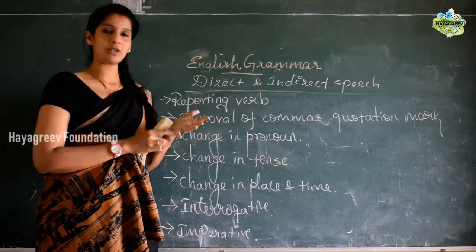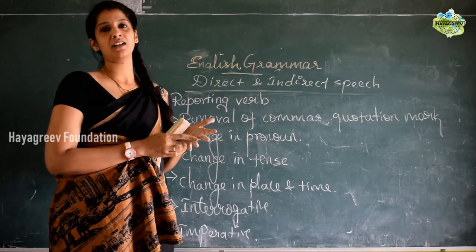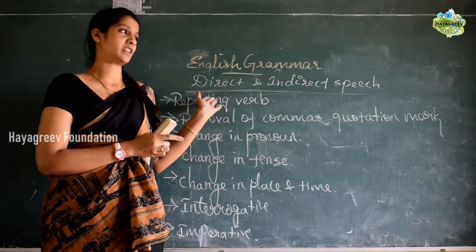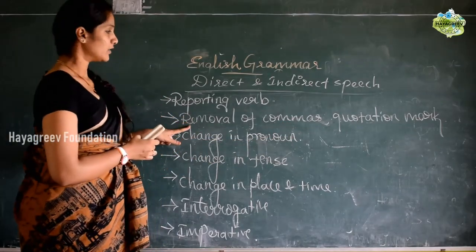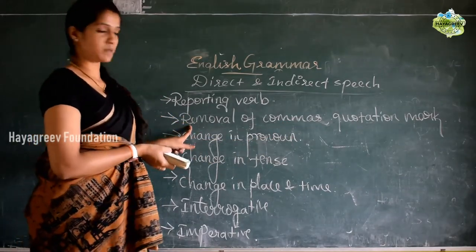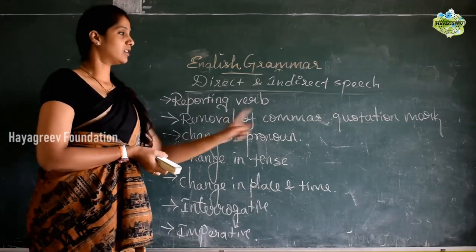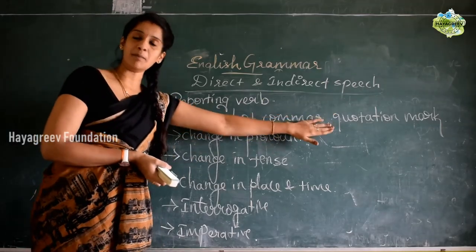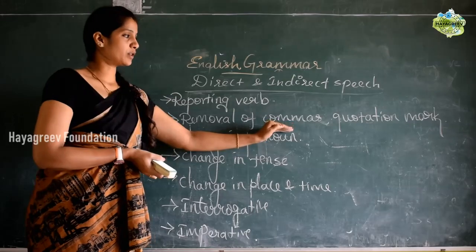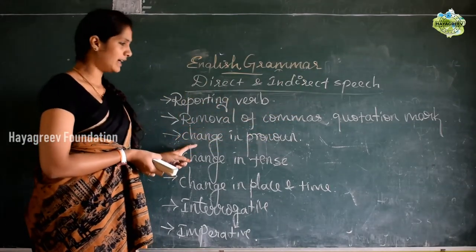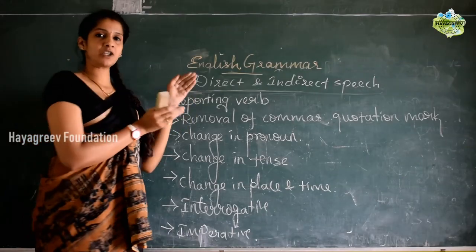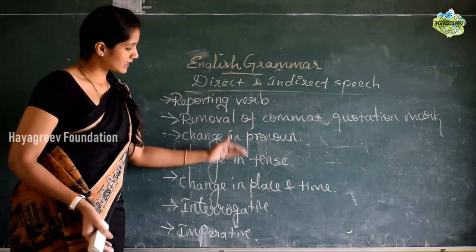If it is not a universal truth and it is in the past tense, then we are going to change the tense in indirect speech. And after changing into the indirect speech, we are going to remove the commas and quotation marks. It is very important. You should not use comma and quotation mark in the indirect speech. And while changing from direct to indirect, we have seen these three.